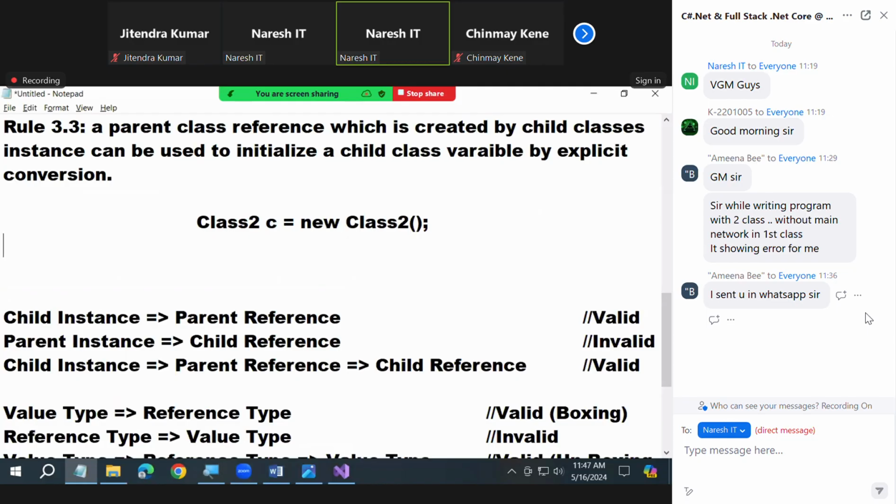Created instance of child class. Correct now? Created a reference of parent class using child class instance. Okay now?